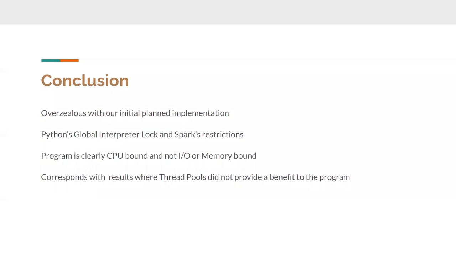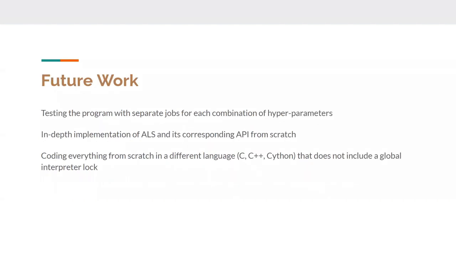So in conclusion, we believe we were overzealous with our initial planned implementation. Python's global interpreter lock and Spark's restrictions prevented us from finding a simple way to parallelize the program. The program is clearly CPU bound and not IO or memory bound. This clearly corresponds with the results where thread pools did not provide a benefit to the program, but it is interesting that different node counts saw improvement with thread pools.